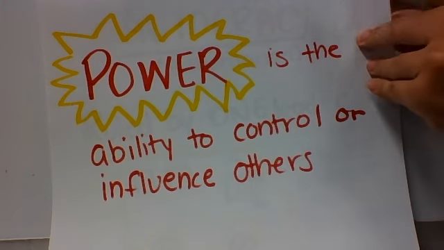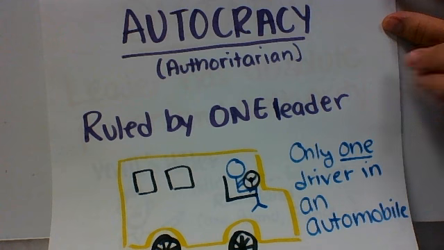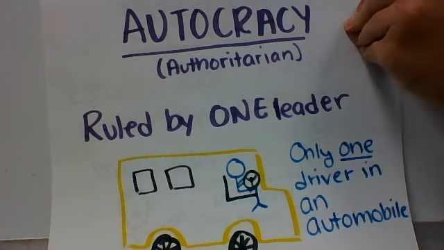The first type of government we are going to talk about is an autocracy. An autocracy is an authoritarian government because it is ruled by one leader. The best way to remember the definition of an autocracy is that there can only be one driver in an automobile, or in this picture, one bus driver. Too many drivers would lead to an accident, so no backseat or passenger drivers, please.